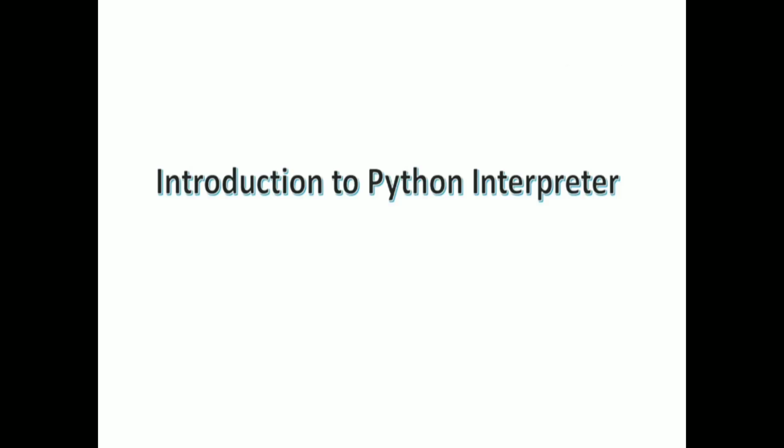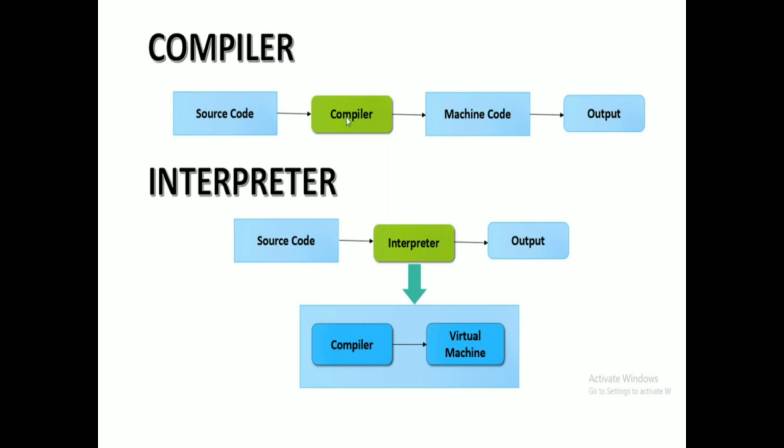Next is what a compiler is and what an interpreter is. That is the introduction to the Python interpreter. The diagram shows what a compiler is, and next, an interpreter. You can see here the difference between the compiler and the interpreter. Normally the execution of a C program uses a compiler. Next, let us see what happens in the interpreter.